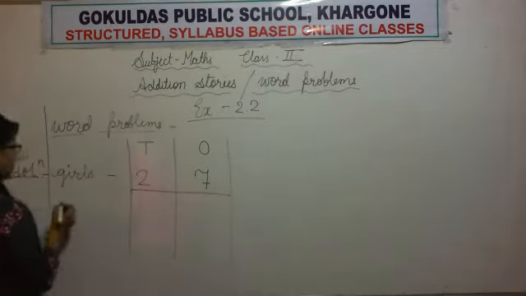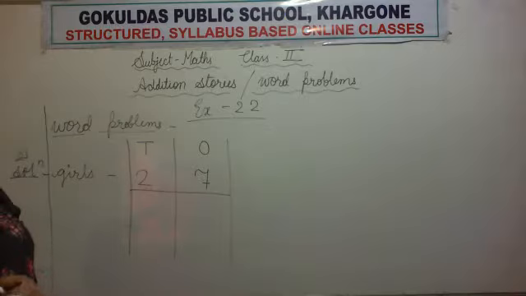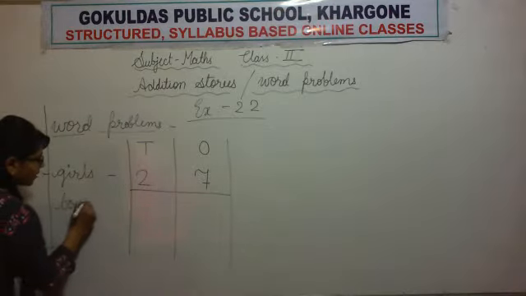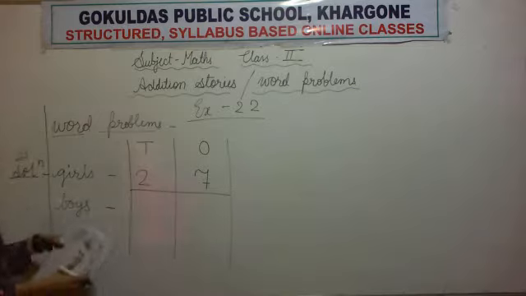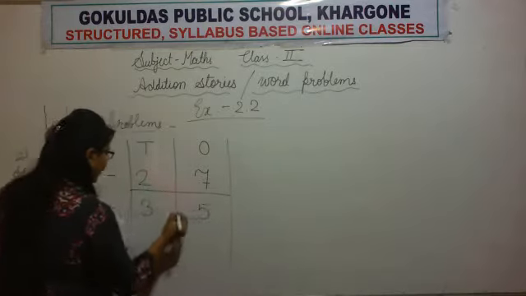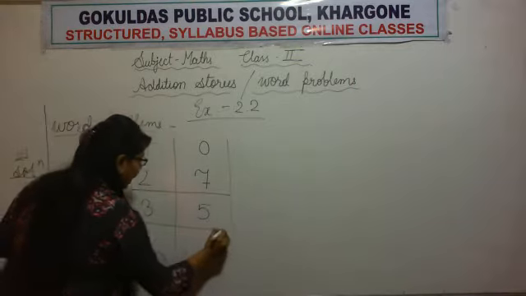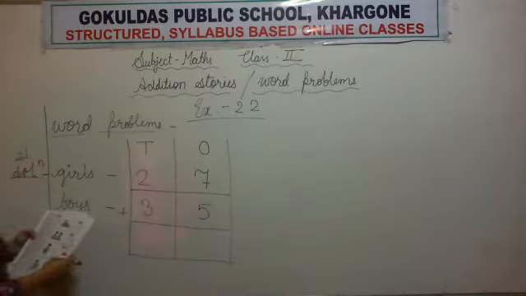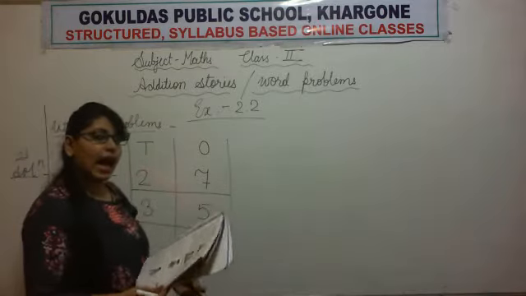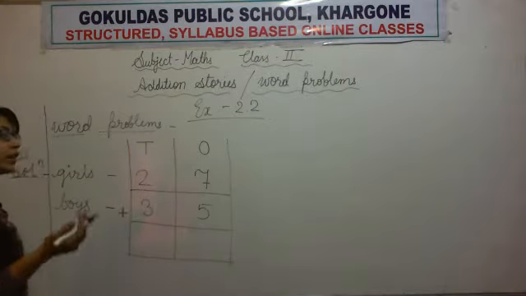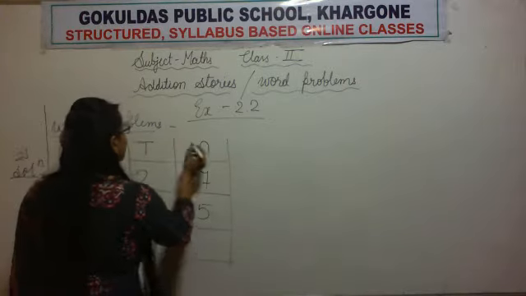Now, this is the information they have given of girls and boys. So first of all, we will write the information whatever they have given. 27 girls and 35 boys. Now they are asking how many students are there in class. It means we have to add them all and find the total number of students.